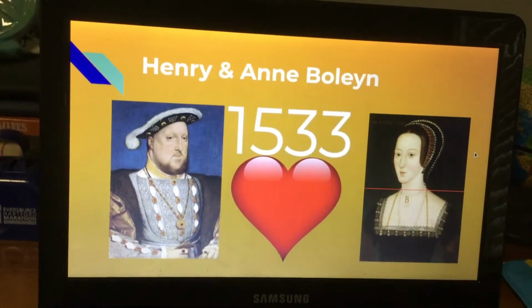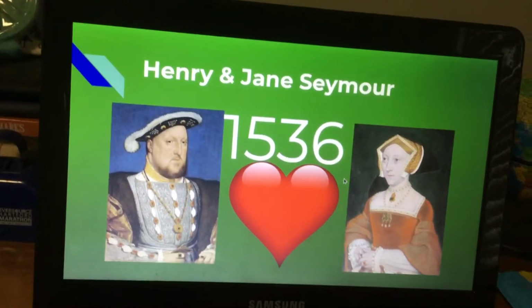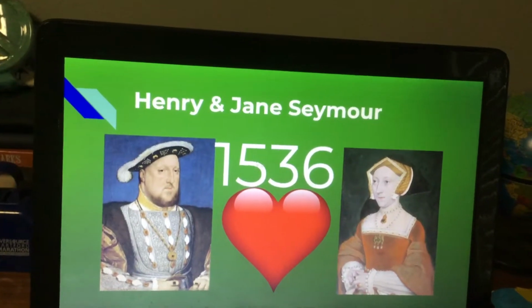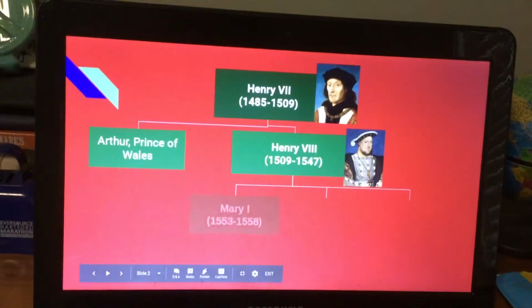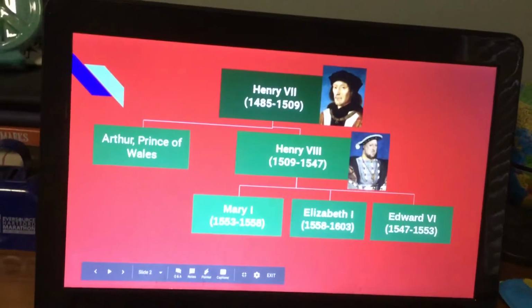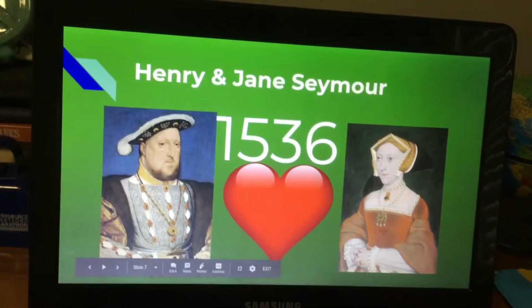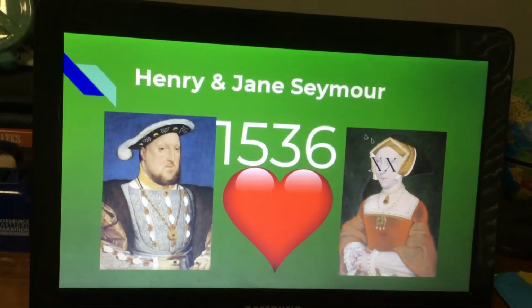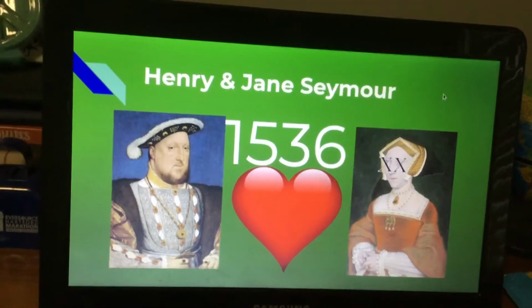And 11 days after Anne died, he married Jane Seymour, another servant. They married in 1536, and Henry had the son he always wanted, Edward, who was going to be the next king after him. Unfortunately, Jane Seymour died in 1537, a couple days after Edward was born.